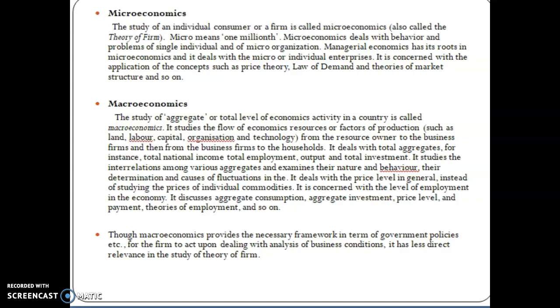Many topics are covered under macro theory, like GDP, gross domestic product, and national income. At the same time we take elements like direct taxes and indirect taxes, and we take trade, the World Trade Organization, trading patterns, and balance of payments. So many concepts are involved in macroeconomics. It is a vast area and an external environment concept.